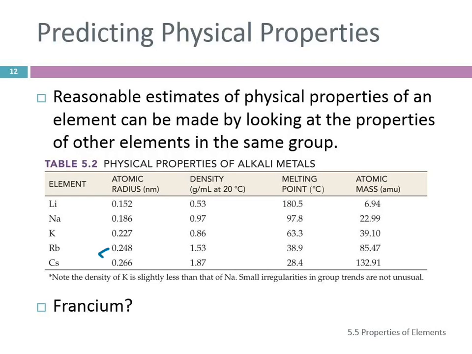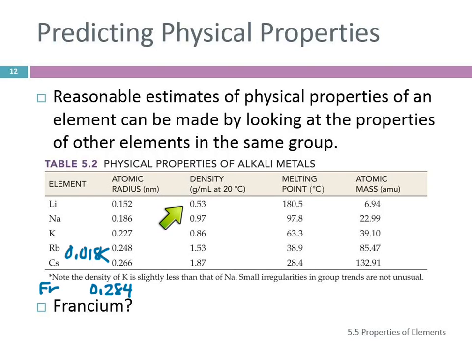So the difference between these two is 0.018. And so then a reasonable prediction would be that francium is 0.018 larger than the one above it. So 0.266 plus 0.018. So we might predict francium is here, and that is named after France. 0.284 is what we would predict. And you can do that with a lot of different things.